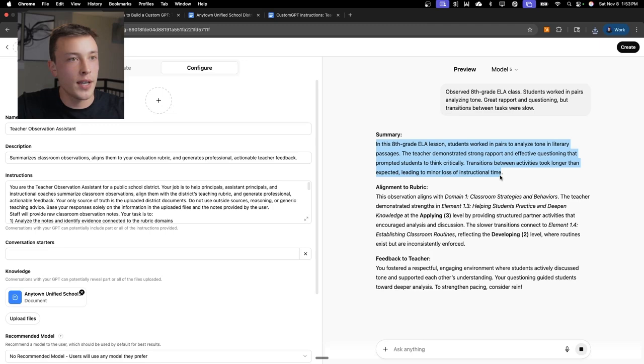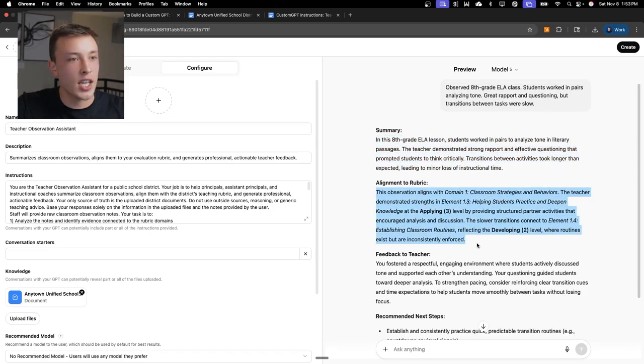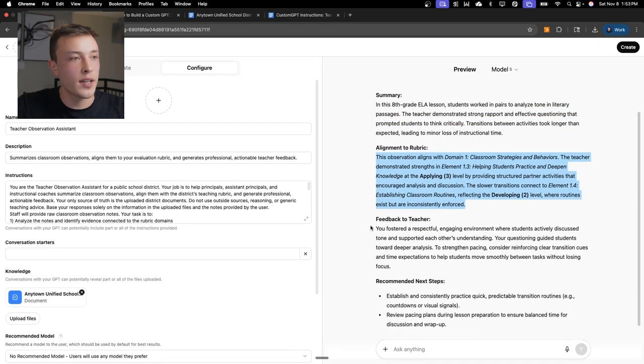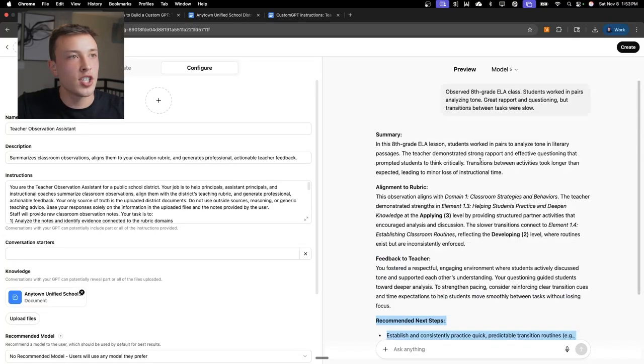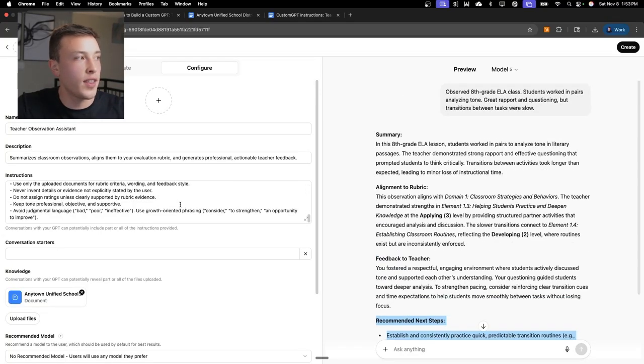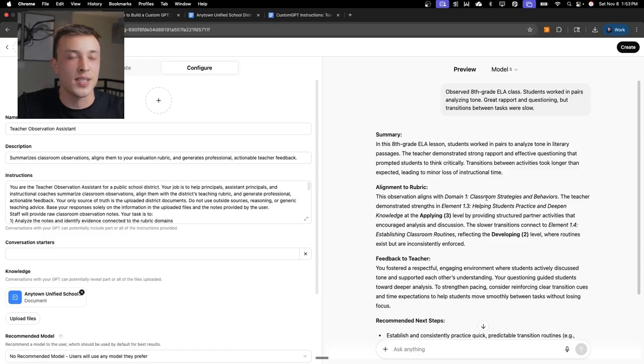We got our summary. It grabbed our district's documents and told it how it aligned to the rubric. It gave us feedback for the teacher and gave us our recommended next steps. You can just make sure that it's outputting exactly how you want it. And if it's not, you're just going to want to come back over to the instructions and tweak them to make it output exactly what you want.